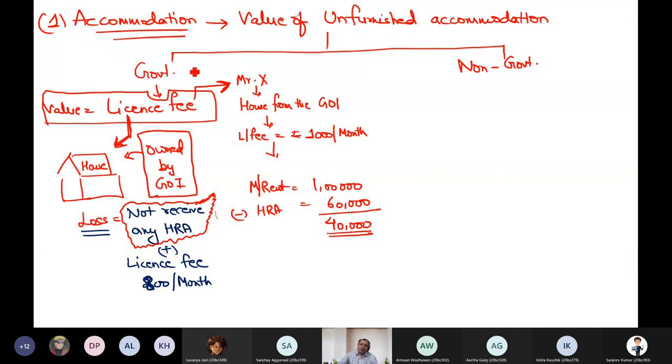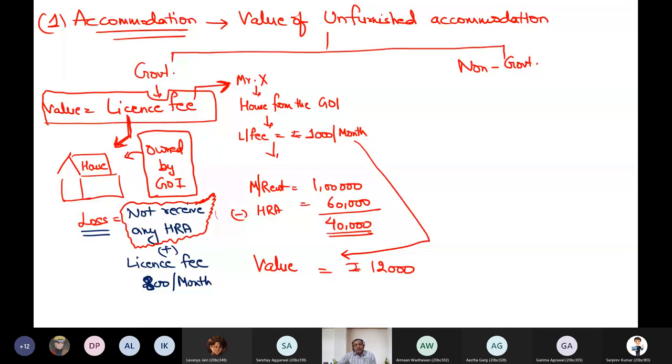So if I have occupied a residential house given by the government, for which I am paying a license fee of 1,000 per month, how much is my value per year? 12,000. That's it. I will simply write that 12,000 is the value. When I compute my salary, I will simply add perquisite of rent-free unfurnished accommodation 12,000. That's it.